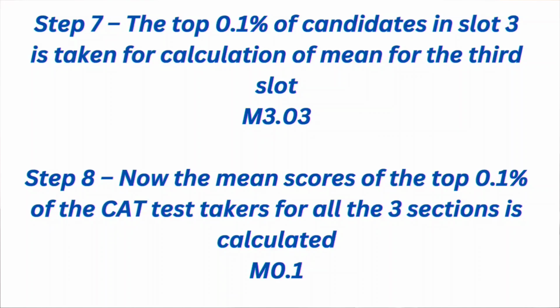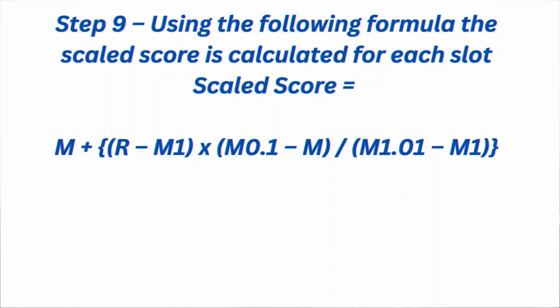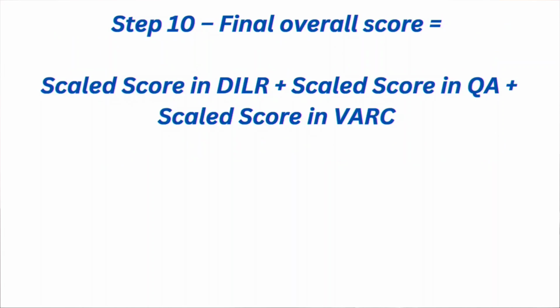Now in the next step, the mean scores of the top 0.1% of the CAT test takers for all the 3 slots is calculated, and using the following formula the scaled score is calculated for each slot. Then in the last step, the final overall score is calculated, which will be the sum of the scaled score in data interpretation and logical reasoning, scaled score in quantitative ability section, and scaled score in verbal ability and reading comprehension section. And in this way, the CAT scaled score is calculated.